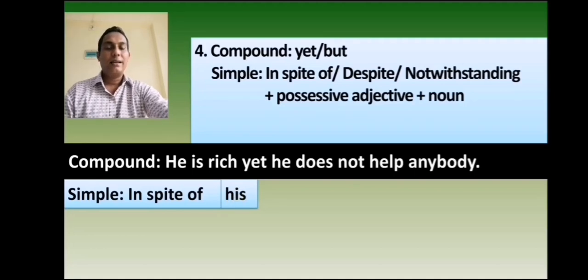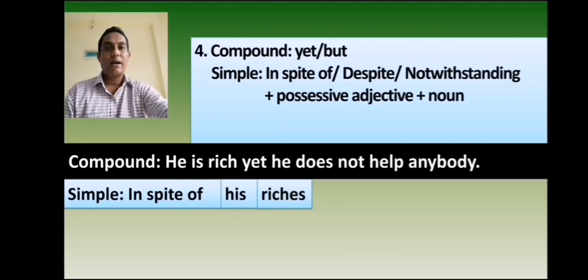Then the adjective of the first independent clause will be noun. প্রথম independent clause এর adjective টি noun হবে। The adjective of the first independent clause is rich. The noun form of rich is riches. So you will write riches.